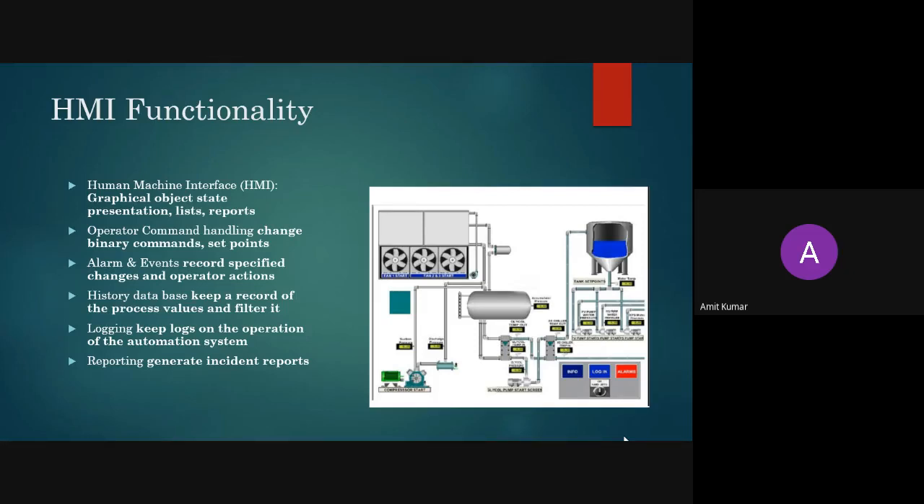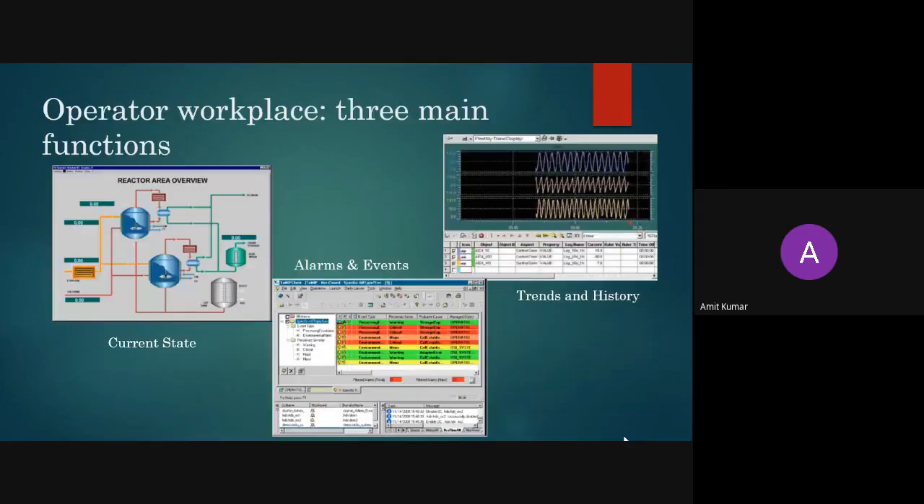And most importantly, this question will always be there in your GATE examination. In the last 2 years, this question has been asked in 4 papers also. So you should prepare this question. So the operator workplace has three main functionalities. One is current state, second one is alarm and events, and third one is trends and history. So first, current state means you are able to see what is happening in your plant. That will be the first objective when you are working in an industry. Working in an industry means you want to see what is currently happening in your plant.